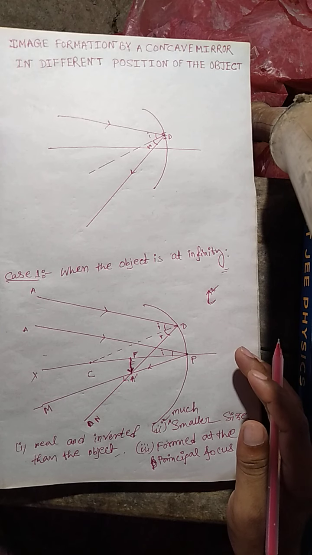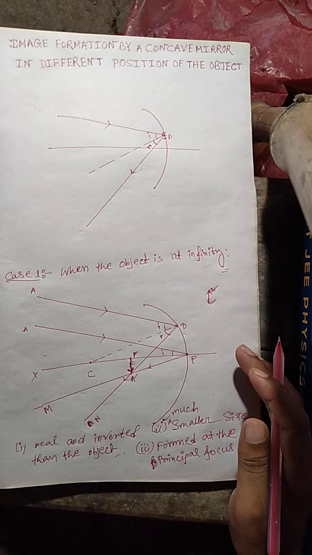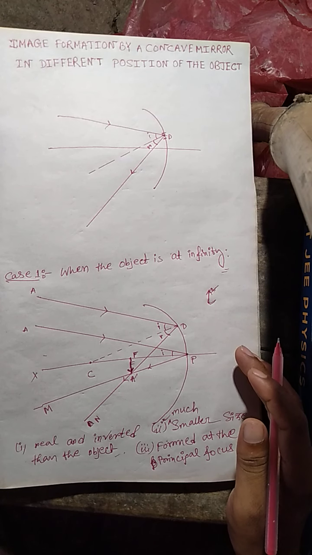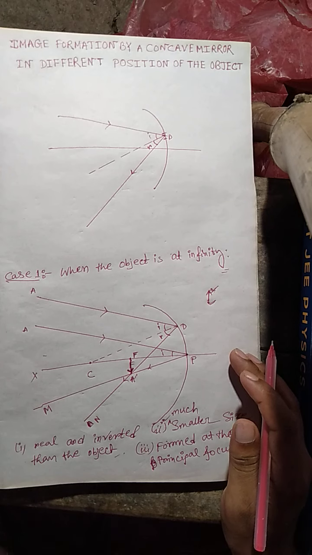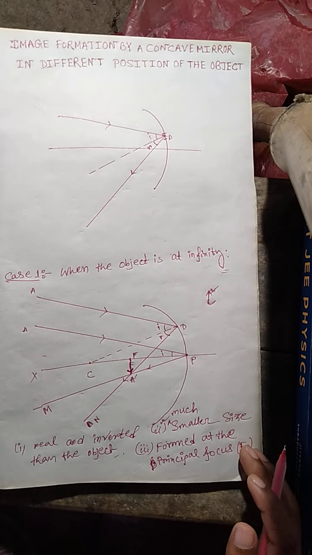The sun is situated at infinity, but you can see its image on your concave mirror. Here the size of the image is very small, much smaller than the object, because we know the size of the sun is actually very large. But the image size is small because the sun is situated at a far distance, at infinity, from the concave mirror. So its image size is smaller than the object.